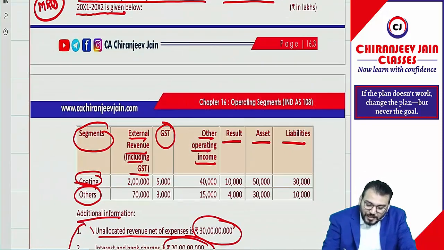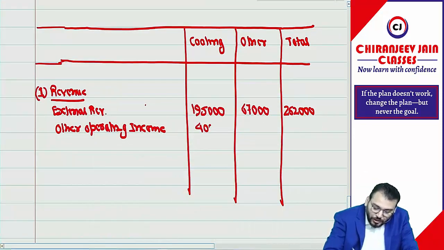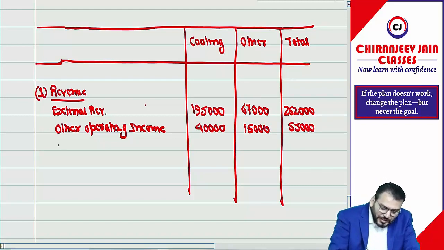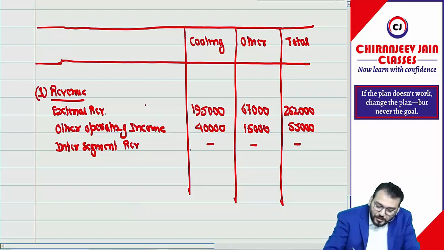It is 40 and 15. 40,000 and 15,000 total become 55,000. And there is no inter-segment sale. I'm just writing for your understanding. Inter-segment revenue. It is not given in the question. Nil, nil, nil. Correct now. What is the total?